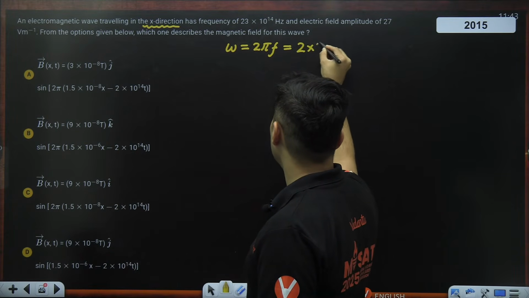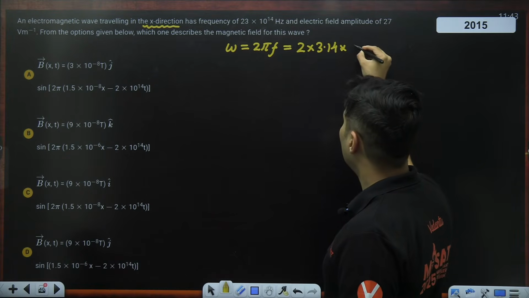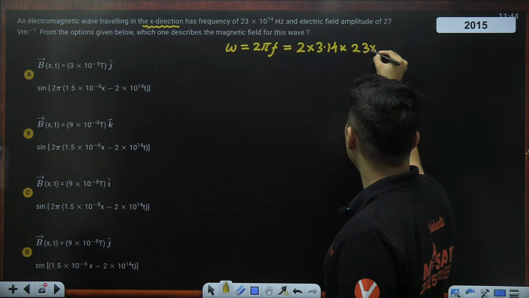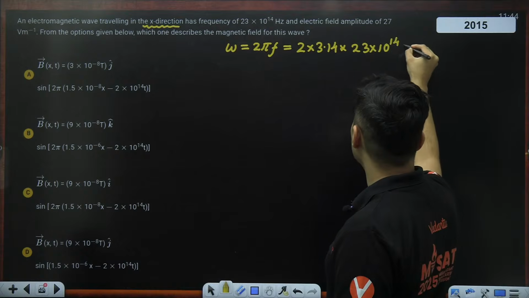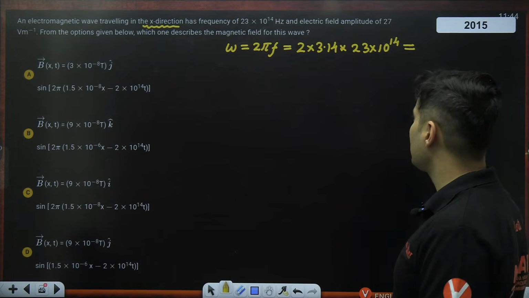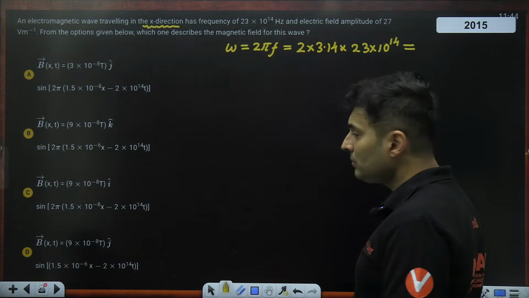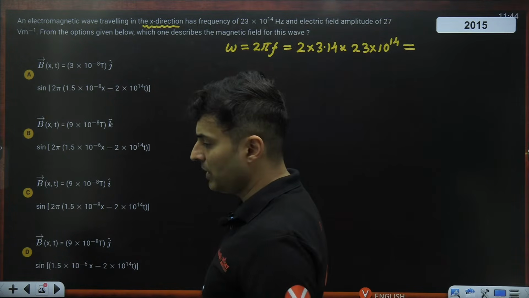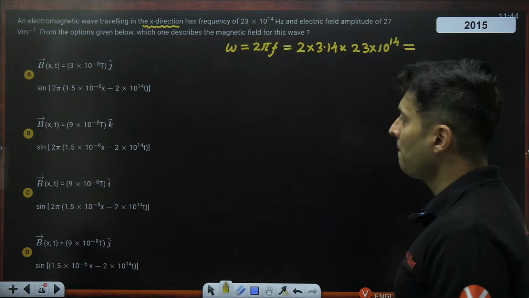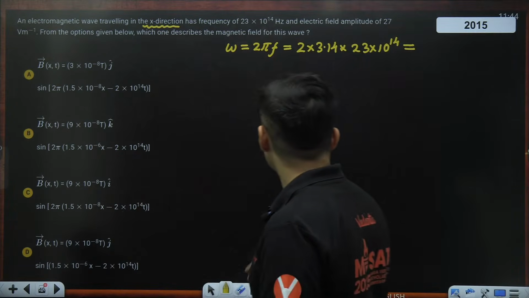So 2 multiplied by 3.14 multiplied by 23 into 10 to the power 14. How much is it coming out to be, guys? 2 3s are 6.28, 6.28 into 23. Come on, how much does it come out to be approximately? Oh, I don't have to do that, is it? Because everything is in pi terms only.